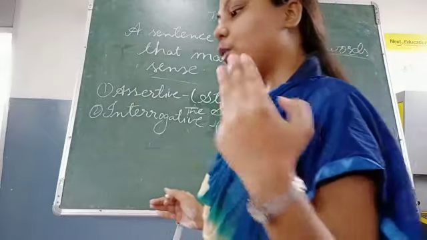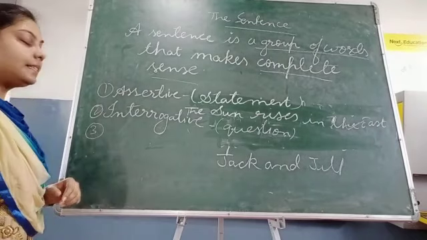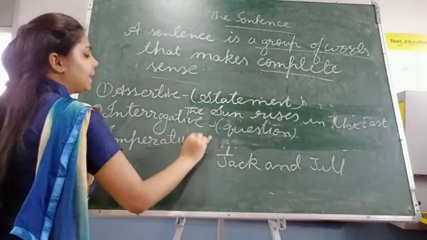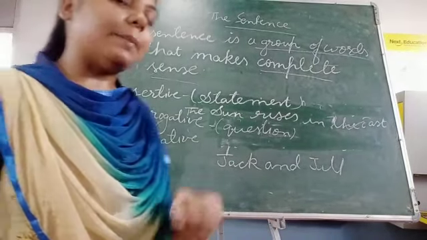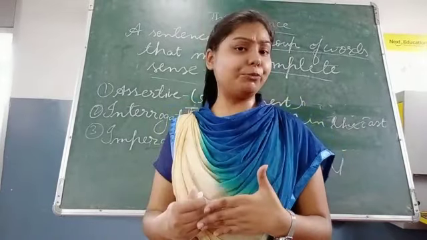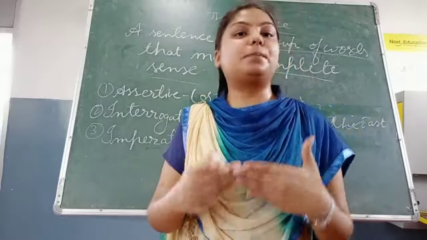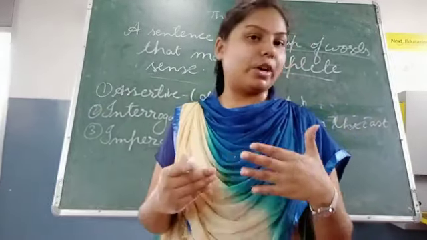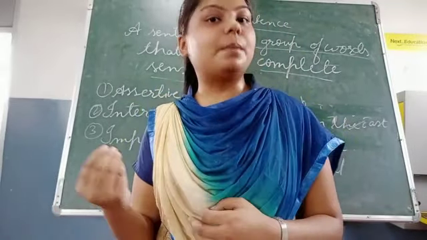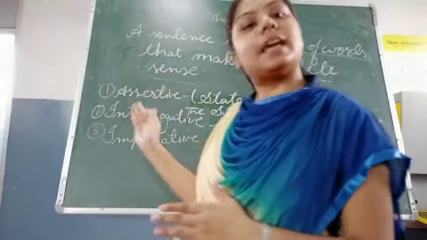Now let's move on to the third type. What is the third part of the sentence? This is imperative sentence. Now, what does imperative sentence mean? If we make any order or give any command, this type of sentence is called an imperative sentence. For example, if I make a request, please give me a pencil, or give me a pencil please, it is a request. So this sentence is categorized as an imperative sentence.